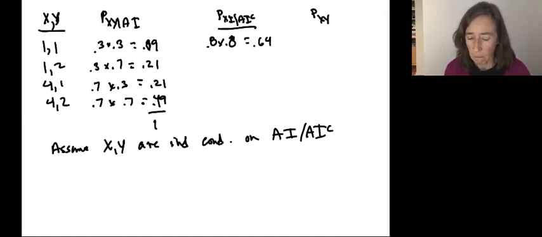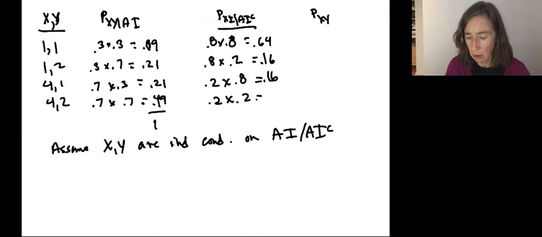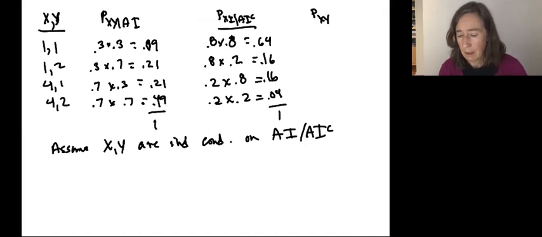Probability of 0.6. We get X equals 1 and Y equals 2 by multiplying the probability of each of those individual events, 0.16. Probability that X equals 4 times the probability that Y equals 1 is also 0.16, and the probability that X equals 4 and Y equals 2 is 0.04. Again, let's just check that those probabilities sum to 1. I get 0.20 plus 0.80 is 1. That's correct.